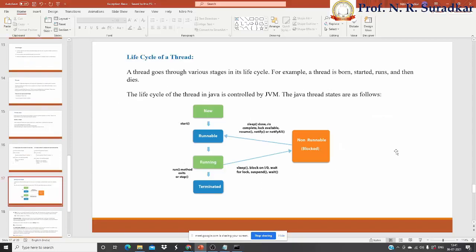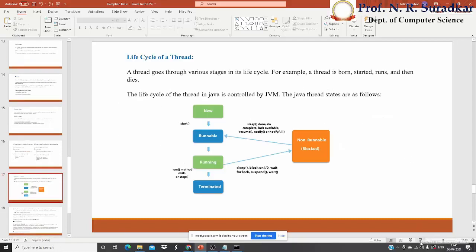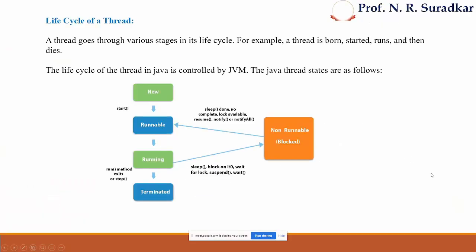Okay, let's see. This is the life cycle of a thread. In the first state it appears, and in the final or last state, it goes to. Generally, life cycle of a thread is nothing but the different stages of a thread. That is nothing but born, started, runs, and then dies.